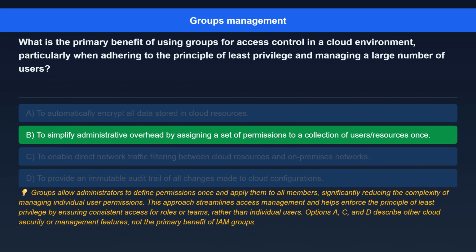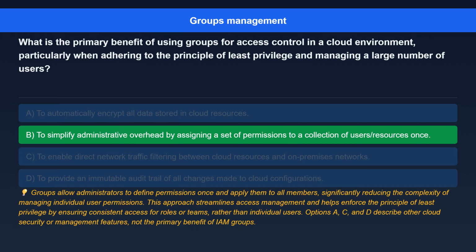The correct answer is to simplify administrative overhead by assigning a set of permissions to a collection of users/resources once. Here's the explanation. Groups allow administrators to define permissions once and apply them to all members, significantly reducing the complexity of managing individual user permissions.